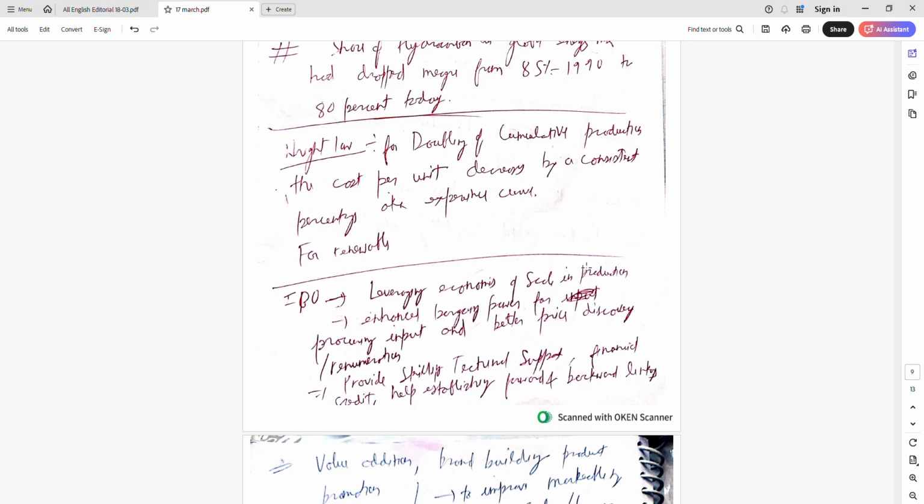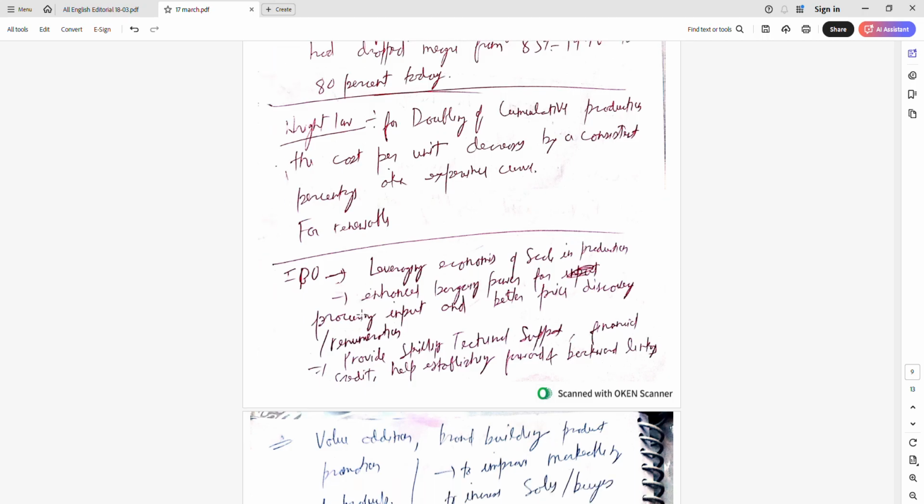FPOs. Why are FPOs important? They leverage economies of scale in production and hence bargaining power. Bargaining power will increase when they act as one regarding procuring inputs and getting better prices, or a remunerative price.